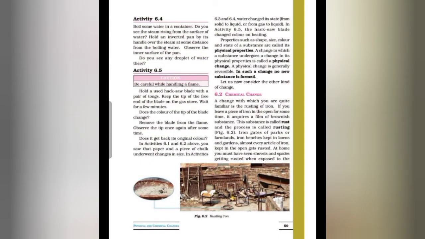One more activity is given. Boil some water in a container. Do you see the steam rising from the surface of the water? Hold an inverted pan by its handle over the steam at some distance from the boiling water. Observe the inner surface of the pan. Do you see any droplet of water there?